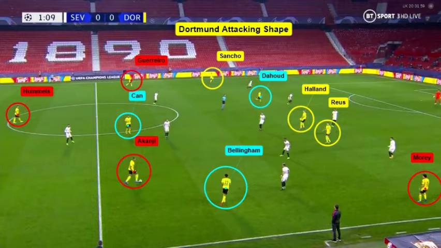We also see that Guerrero and Morey, the two fullbacks, are maintaining the width, and in between the lines we have Sancho, Dahoud, Haaland, and Reus.